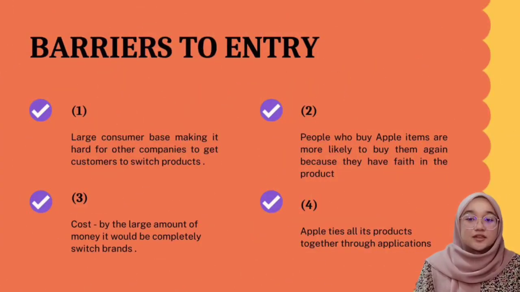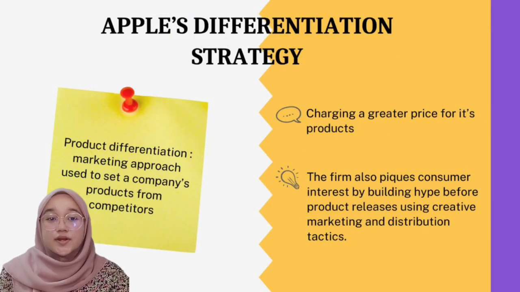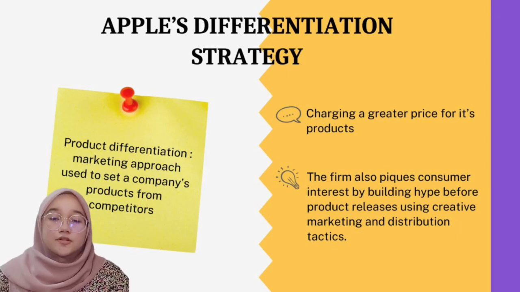Barriers to entry. The first one is a large consumer base, making it hard for other companies to get customers to switch products. Next, people who buy Apple items are more likely to buy them again because they have faith in the product. The third one is cost. With the large amount of money involved, it is hard to completely switch brands. And the last one is that Apple ties all its products together through applications. Apple's differentiation involves charging a greater price for its products. The firm also piques consumer interest by building hype before product release, using creative marketing and distribution tactics.